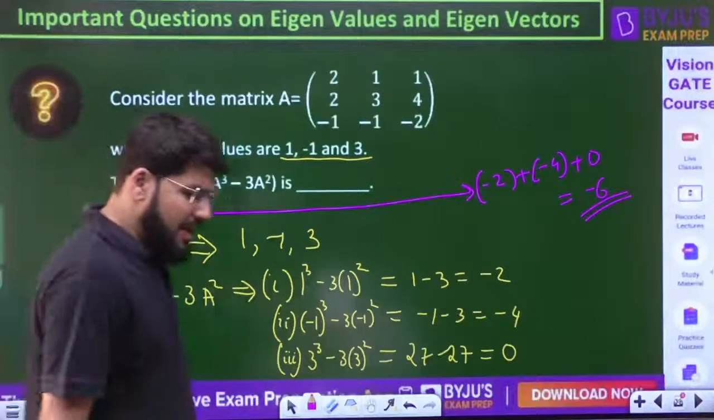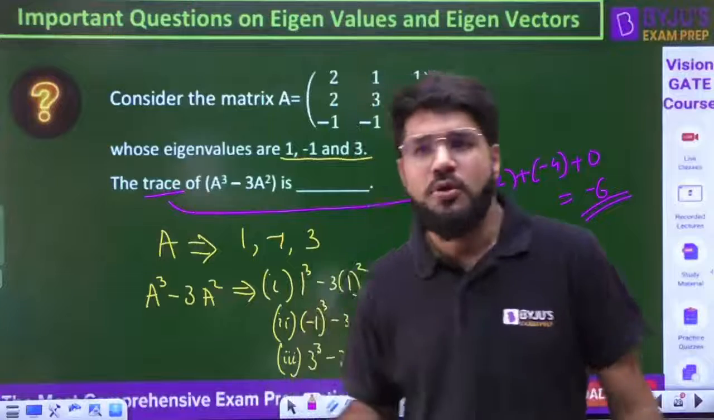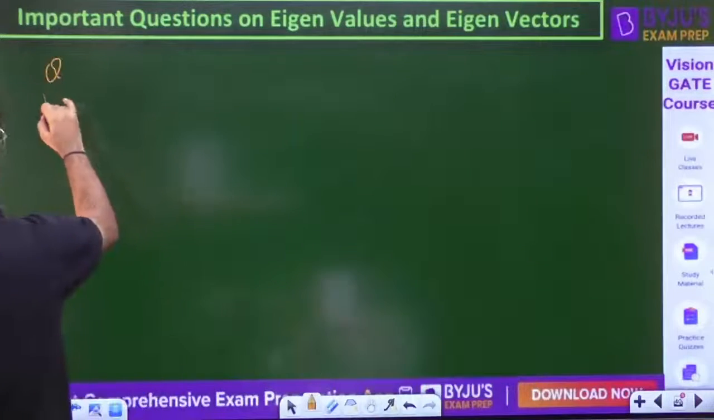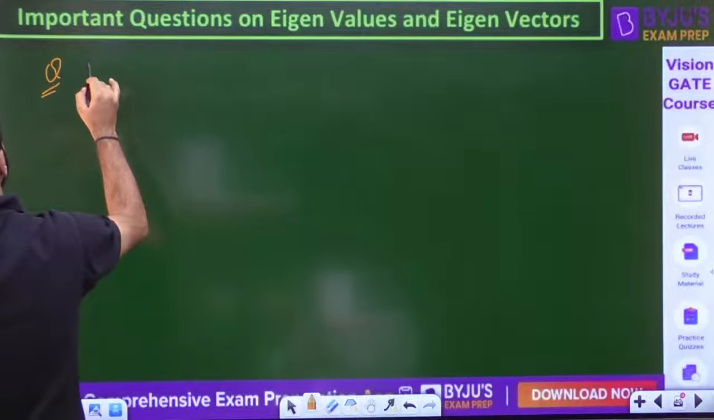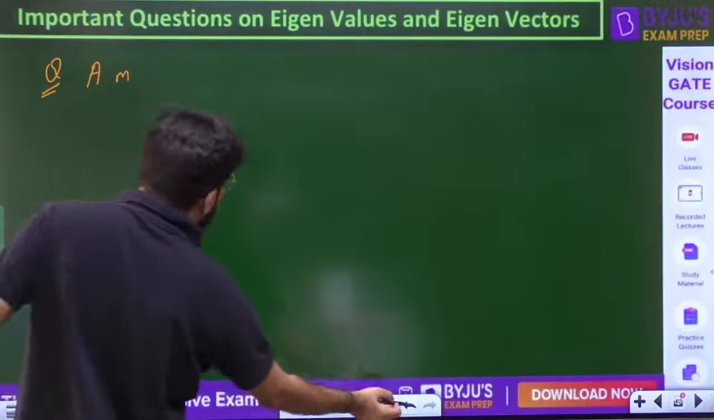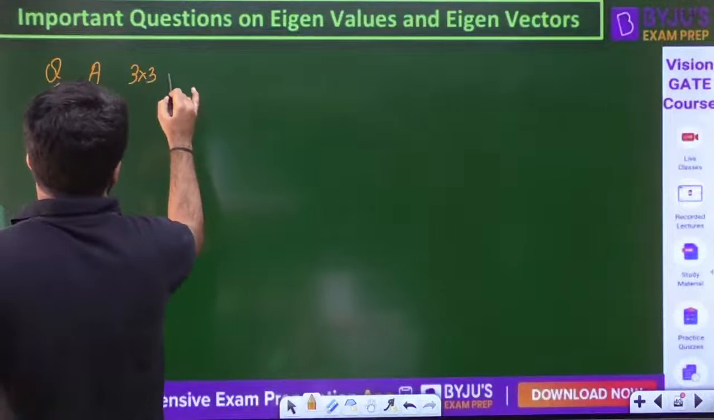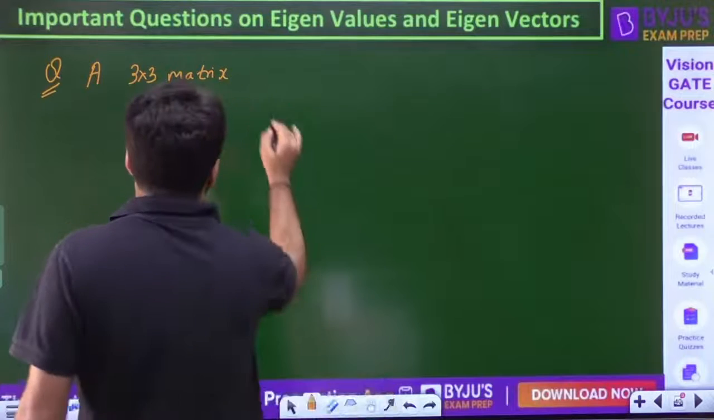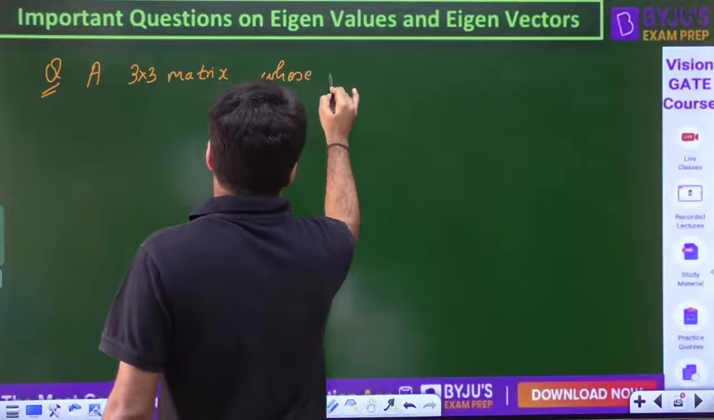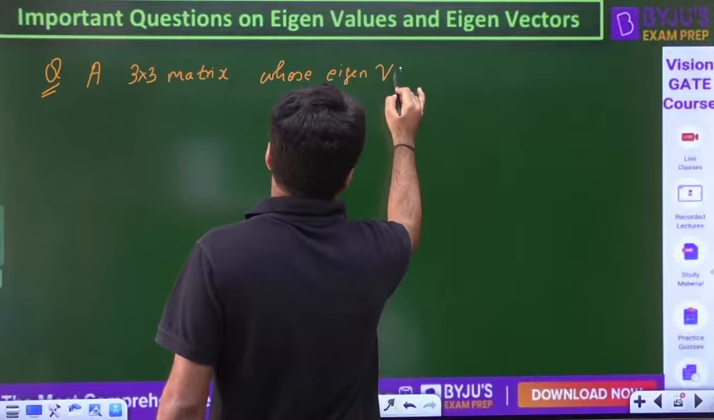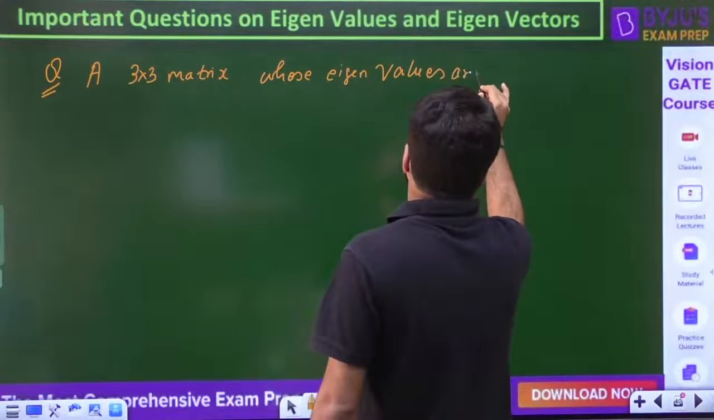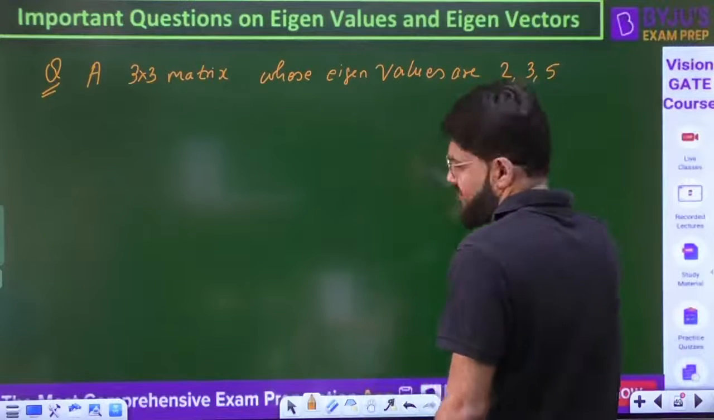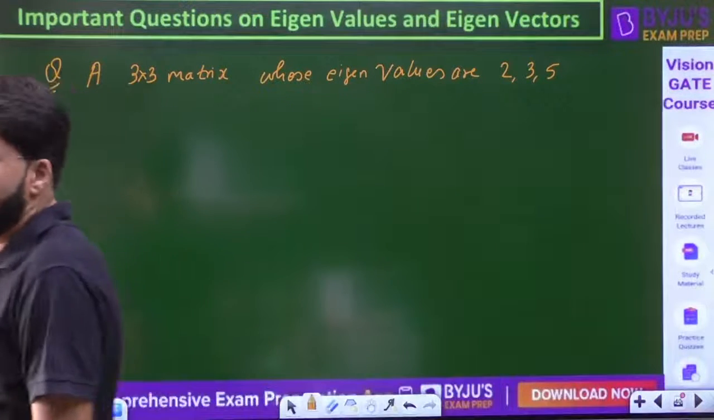Now, there was one doubt in between. Let us come to that also: adjoint. For that, I will first frame a question to explain the adjoint. Suppose there is a 3 cross 3 matrix. I will not give you the matrix, but just note down. Suppose there is a 3 cross 3 matrix whose eigenvalues are 2, 3 and 5.